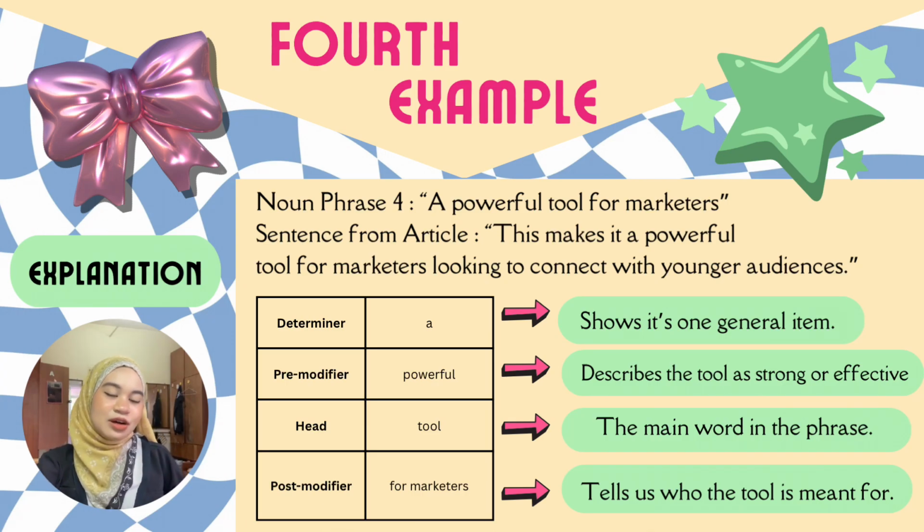Let's look at the parts of the phrase. First, we have a. This is the determiner. It shows that the phrase is referring to one general item. It doesn't name a specific tool, just one of many. Next, we have powerful. This is the pre-modifier. It tells us more about the tool, describing it as strong or effective.